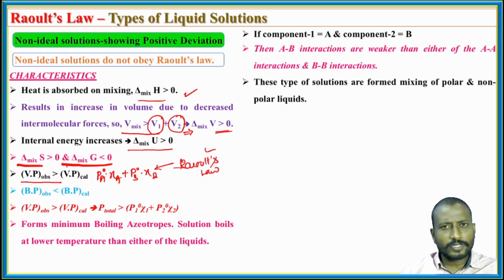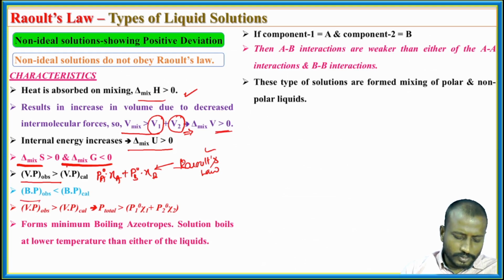So if the vapor pressure is higher, definitely the boiling point is going to decrease, because the boiling point is nothing but the temperature at which the vapor pressure of the solution is equal to the atmospheric pressure. More vapors, more pressure, therefore the boiling point is going to be less. So vapor pressure and boiling point have an inverse relation. Therefore the boiling point observed is less than the boiling point calculated.